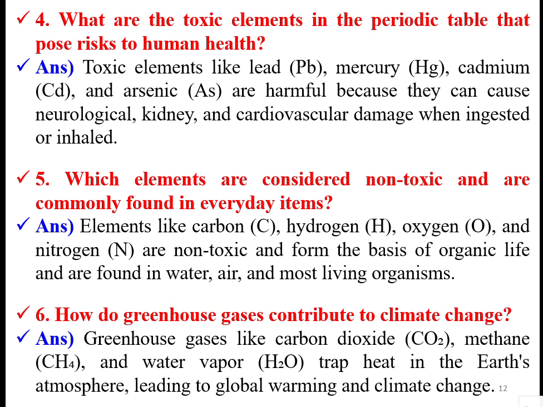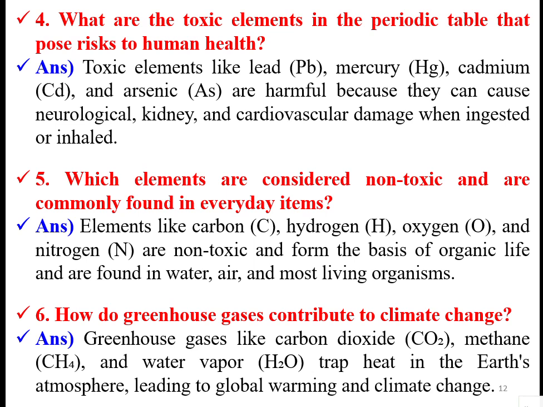Next, toxic elements like lead, mercury, cadmium, arsenic, and chromium. These are all harmful because they can cause neurological, kidney, and cardiovascular damage when ingested or inhaled into the body.